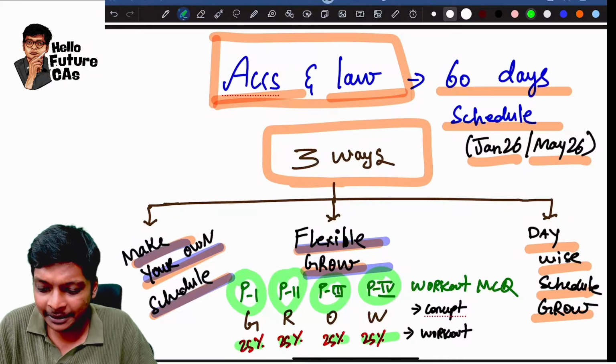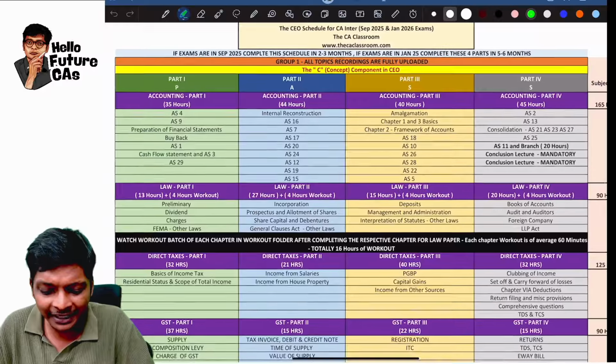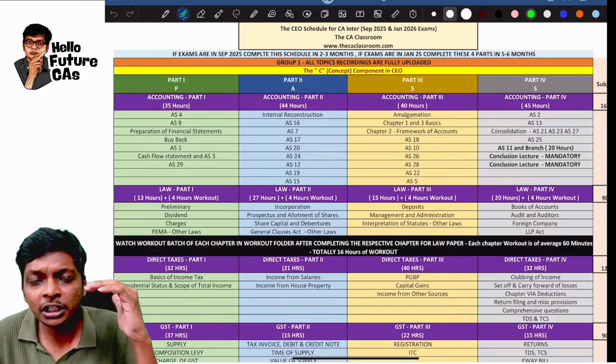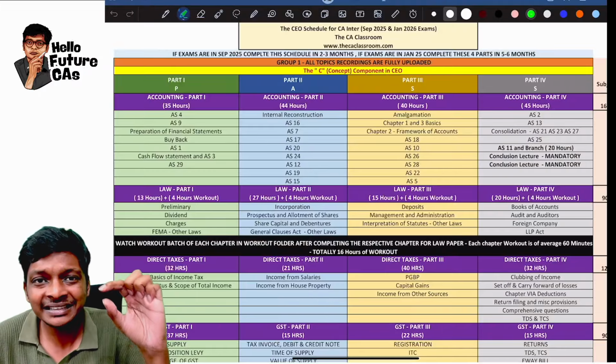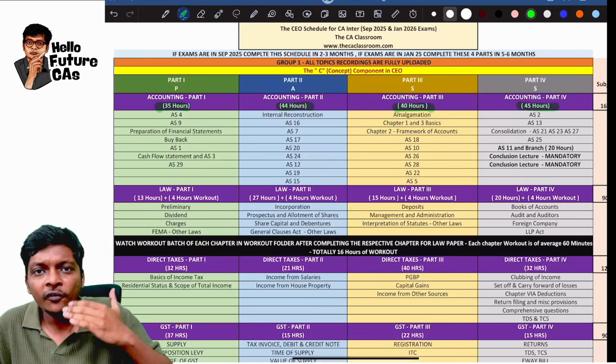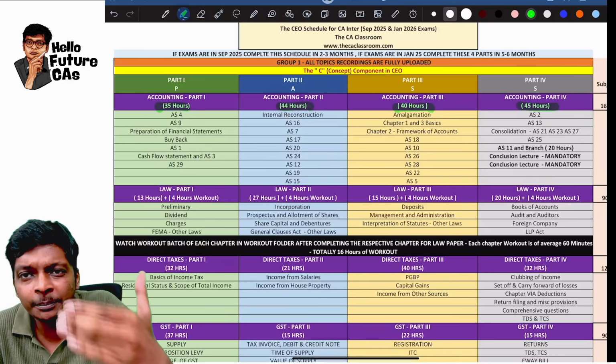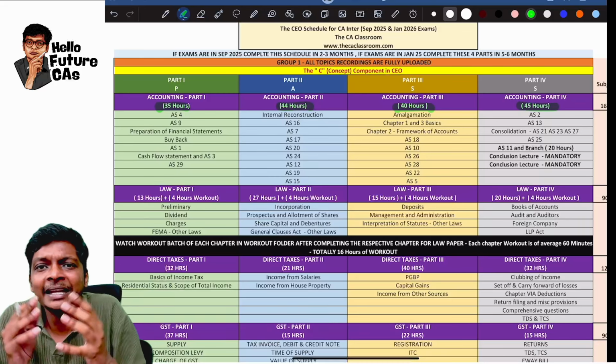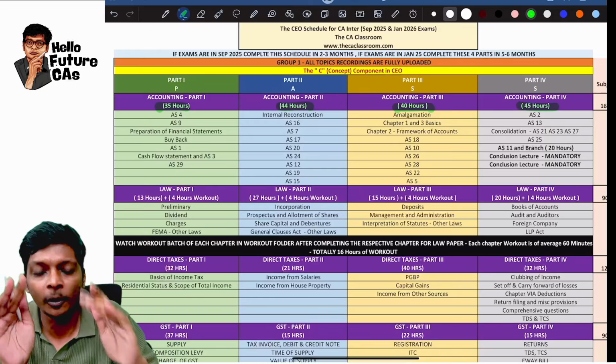For example, let me take advanced accounts. I break it into four parts. Ignore the duration over here because this is the duration of the lectures that I have for students who have taken the class with me. But this schedule anybody can follow. So focus on the topics only.